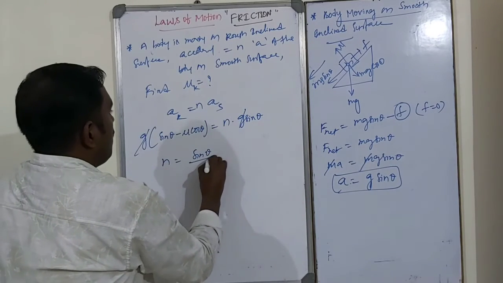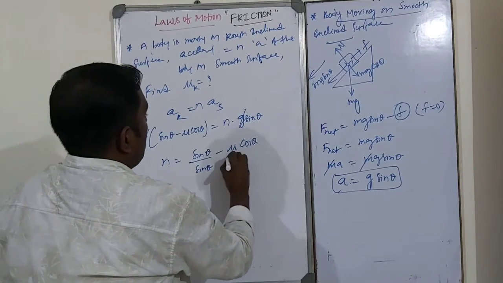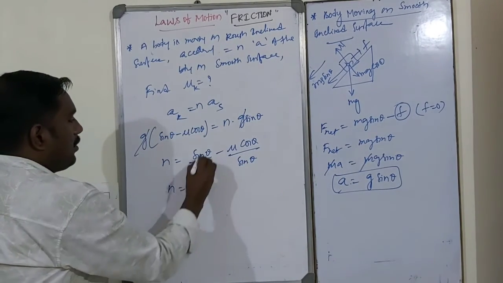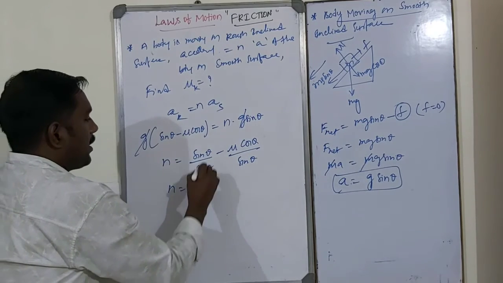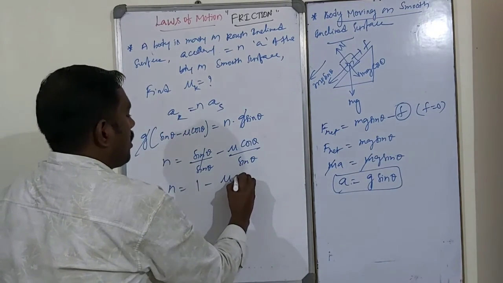Sin theta by sin theta minus mu cos theta by sin theta. So n is equal to sin theta by sin theta, which cancels out to 1, minus mu cos theta by sin theta, that is cot theta.